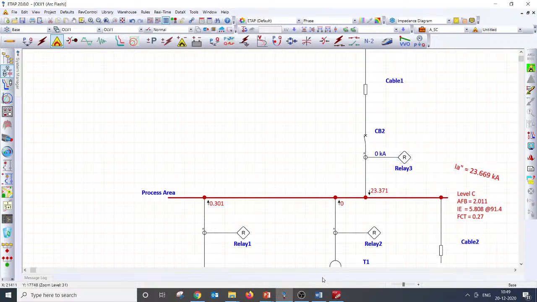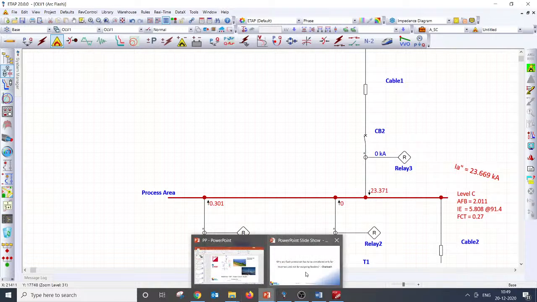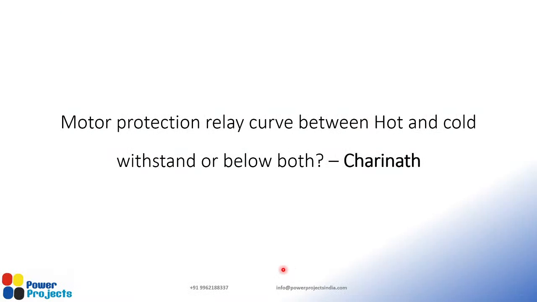I have a few more questions from today, and I will take these up. We have only 10 more minutes. The question is: should the motor protection relay curve be between the hot and cold curves, or should it be below both? I guess most of you know the answer. If you know it, just type it out. His question is whether the motor protection relay curve has to be provided between the hot and cold withstand capability, or below both.